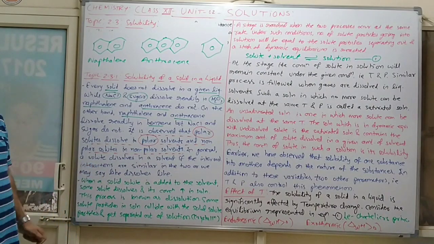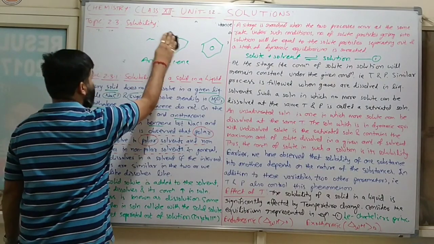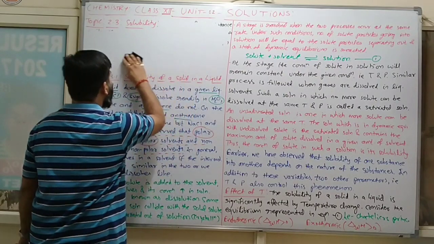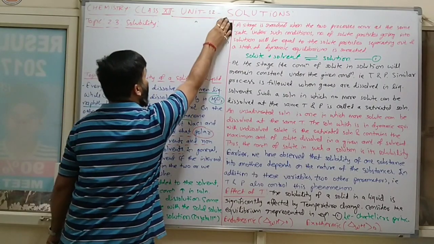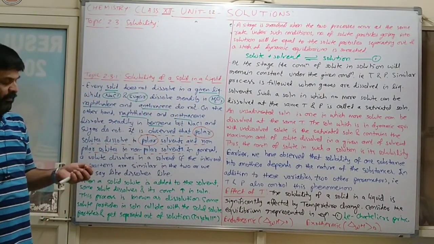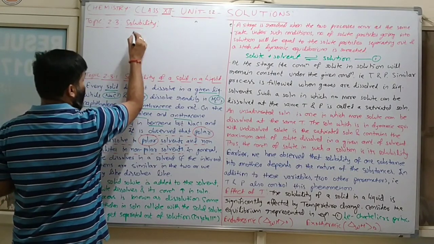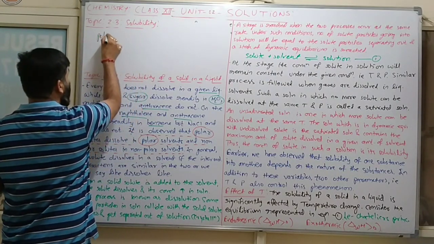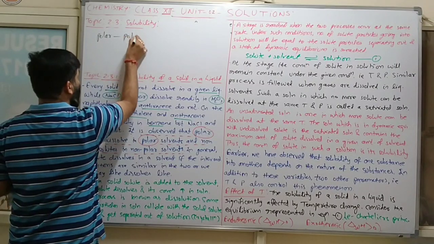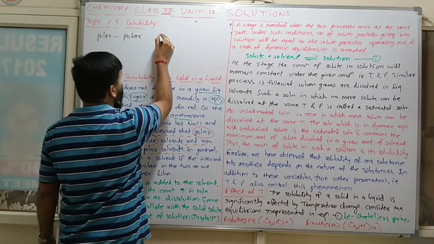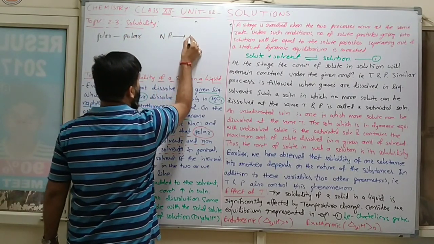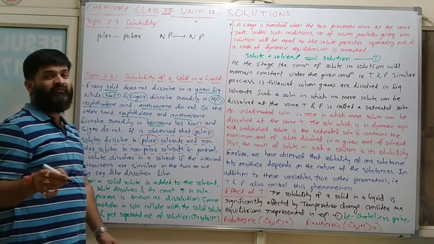So from the solubility point of view, polar is like polar solvent and non-polar is like non-polar solvent.